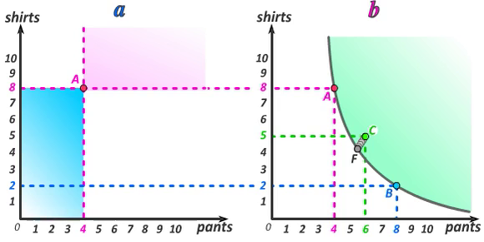The shaded set of bundles that are strictly preferred to bundle A, together with the indifference curve that goes through bundle A, is known as what's called the upper contour set. This upper contour set of bundles that are at least as good as bundle A must be what we will call a convex set.